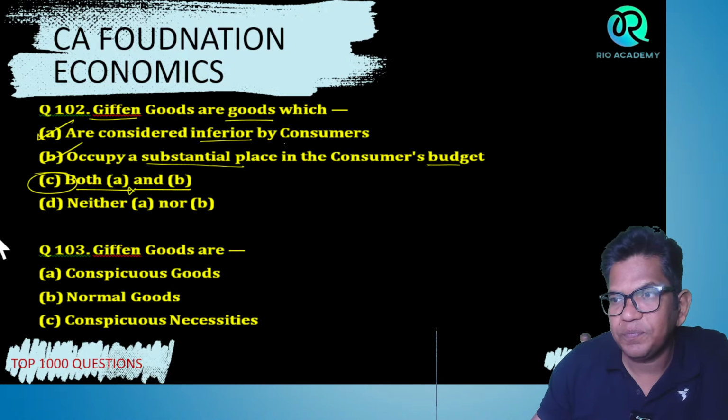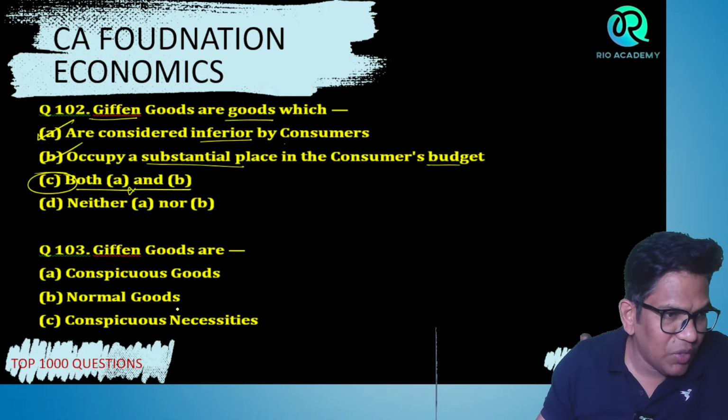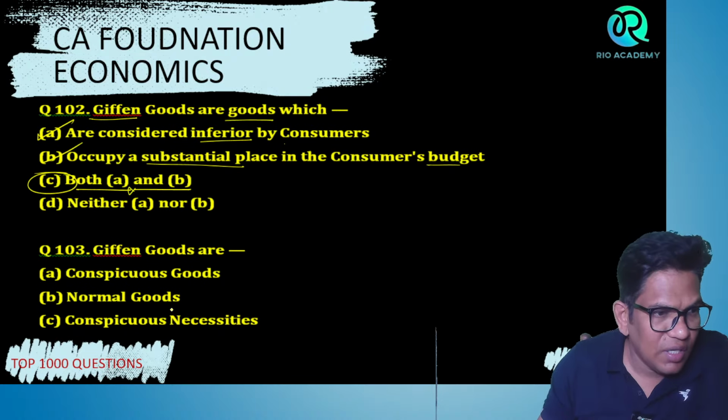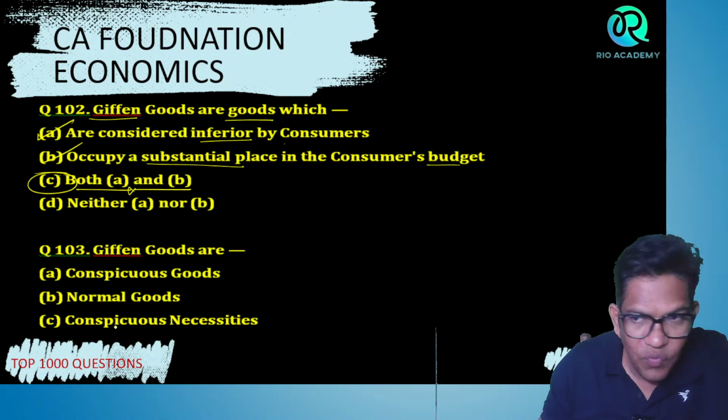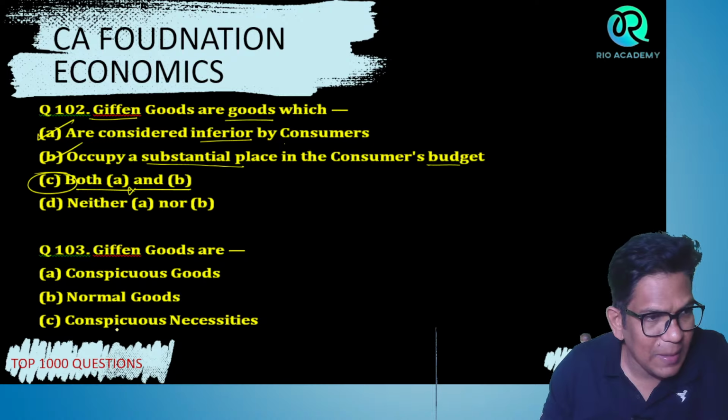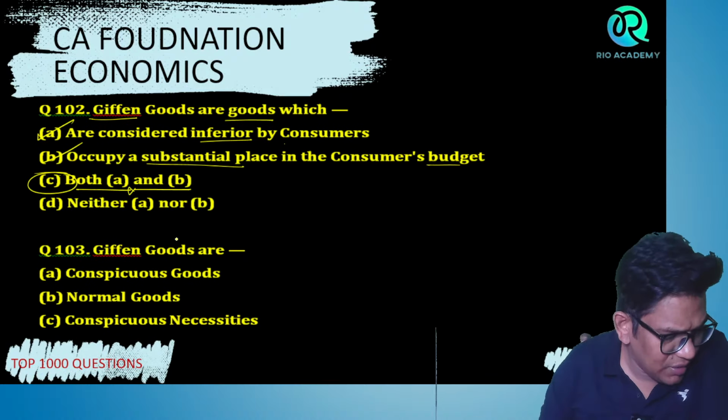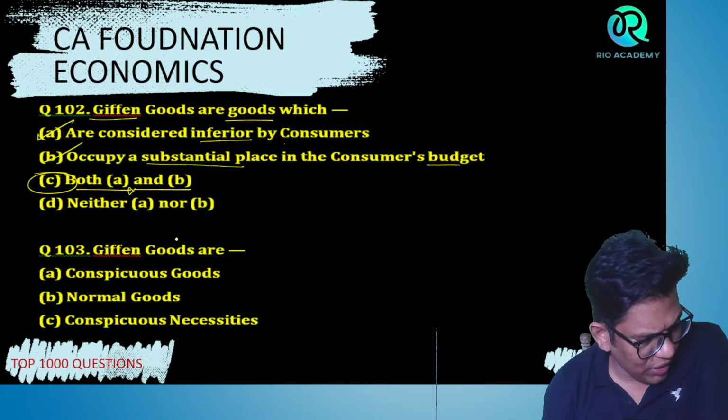Tell me, बच्चों. Is that conspicuous goods? Is that normal goods? Is that conspicuous necessity? One more option is missing, I guess, here. What is the right answer, बच्चों?